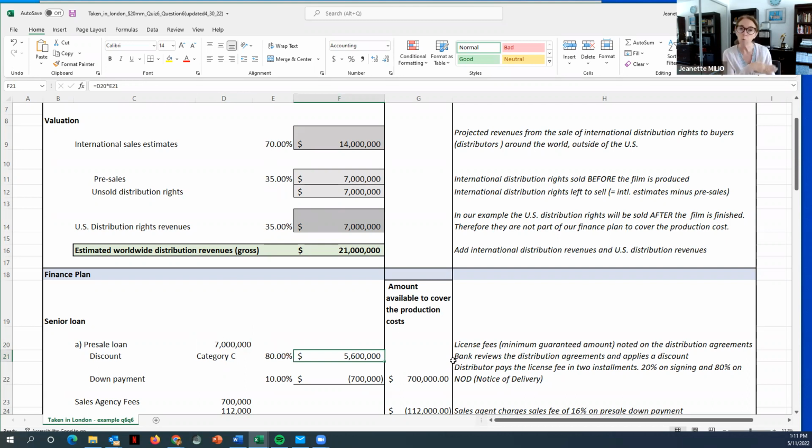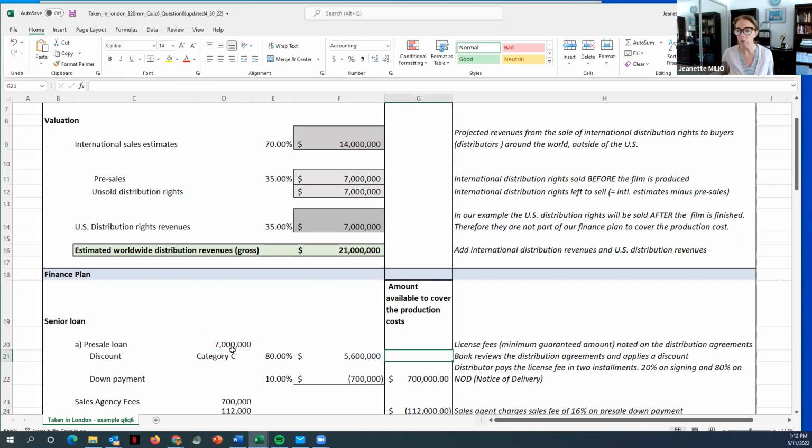Again, like we had before, the bank says, in your pre-sale contracts, there are some black sheep that we're not so happy with. We're going to lower those. So we're going to give you 80% of your $7 million that you have generated in pre-sale contracts. And that's 80% of 7 million is